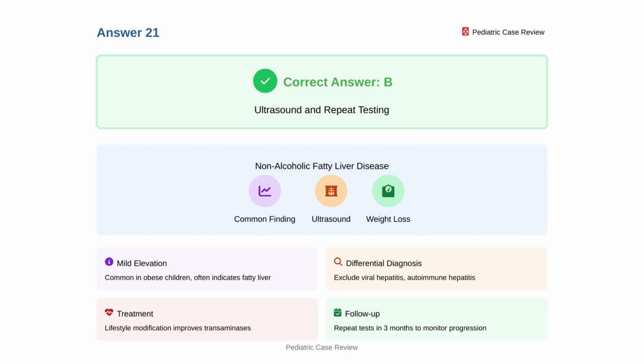Mild transaminase elevation is common in obese children with non-alcoholic fatty liver disease. Ultrasound evaluates hepatic steatosis degree. Exclude other causes including viral hepatitis and autoimmune hepatitis. Weight loss through lifestyle modification is primary treatment and typically improves transaminase levels significantly.